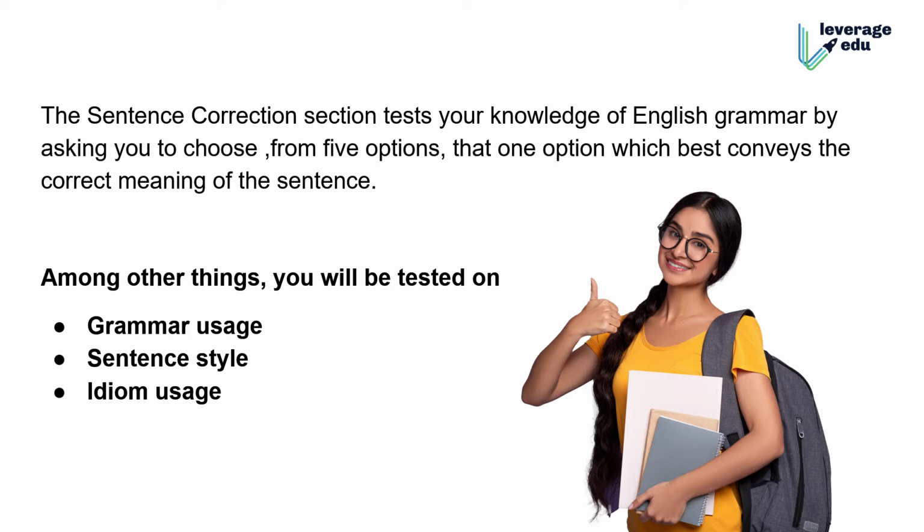Sentence correction is not just about grammar. It's also about sentence style and idiom usage. If you have been preparing, you must have seen in the Official Guide, in the explanation, that an answer choice is not idiomatic, or unidiomatic.